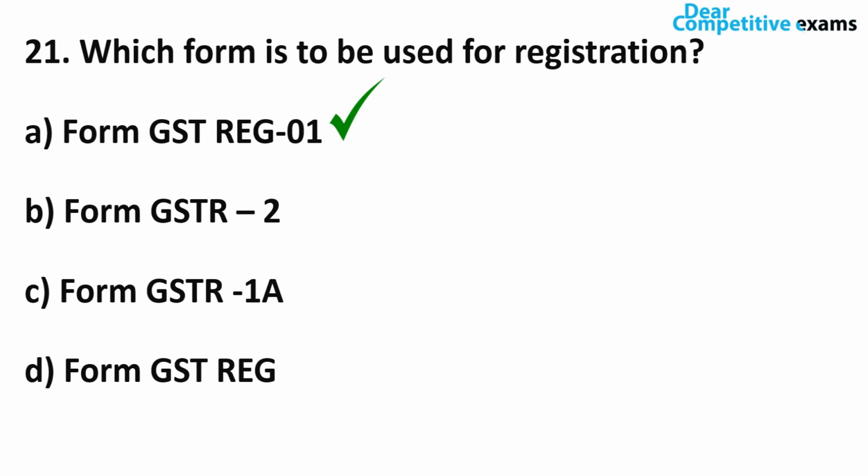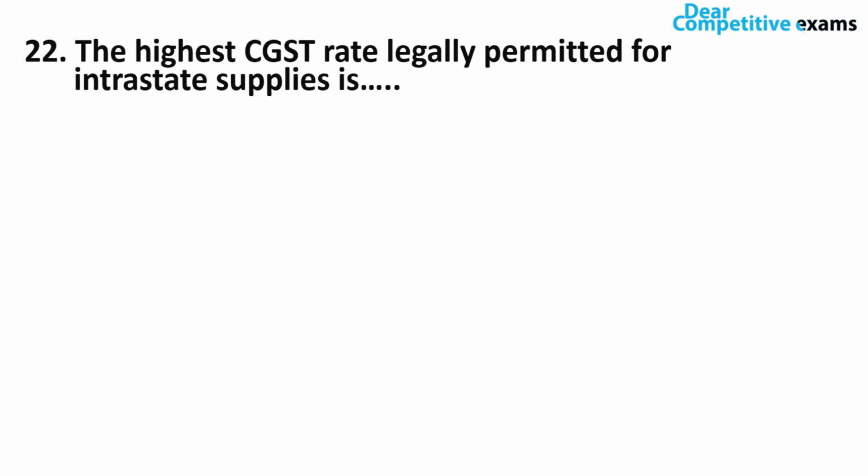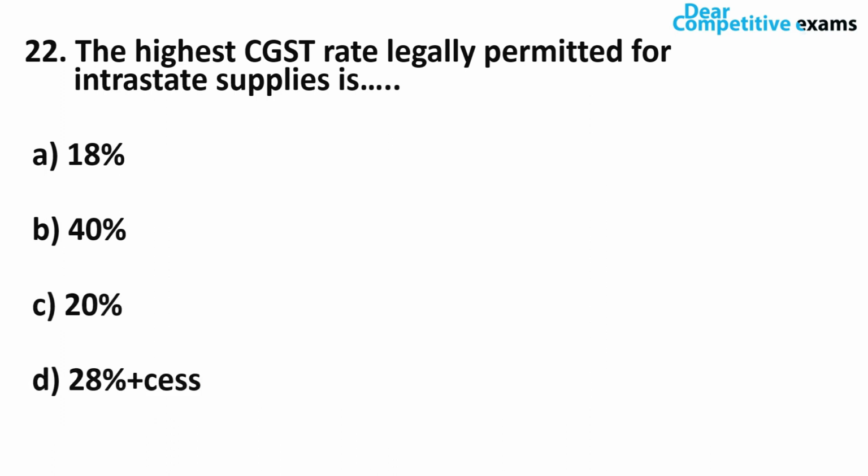Okay, so let's move on to question number 22. The highest CGST rate legally permitted for intra-state supplies is. What is the highest CGST rate legally permitted to have intra-state supplies? Is it 18%, 40%, 20%, or 28 plus cess tax? The correct answer, the highest CGST rate legally permitted to have these intra-state supplies or purchases is 40%.